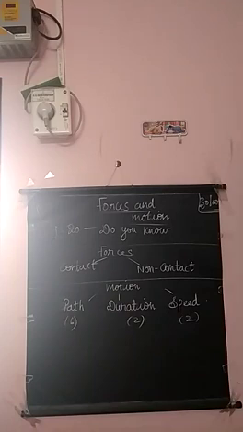Then the numerical problem in this lesson: you have to find the average speed. The formula for average speed is equal to distance traveled divided by time taken. For example, in the book page number 27, one problem is given: an object traveled 10 meters in 2 seconds. So the distance traveled is 10 meters, and the time is 2 seconds. They ask you to find the average speed. Average speed is equal to distance traveled by time taken, which is 10 by 2, equal to 5 meters per second.